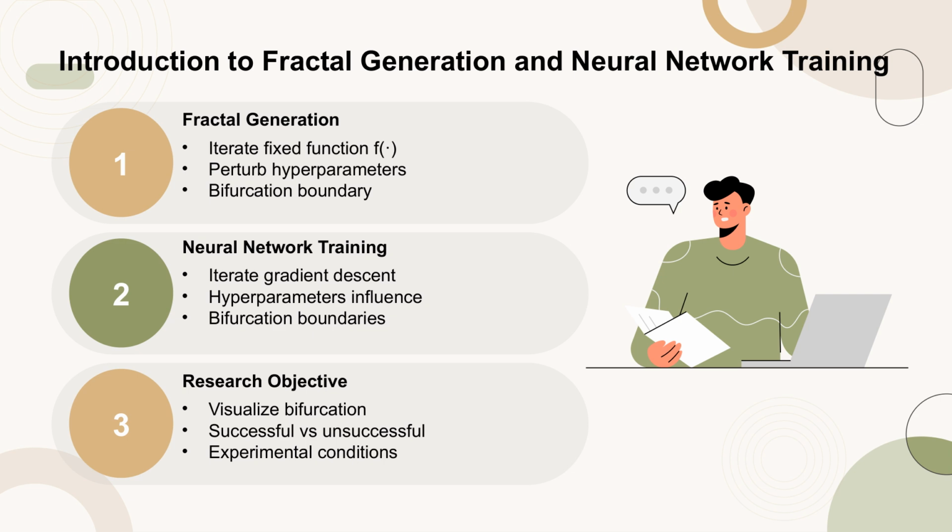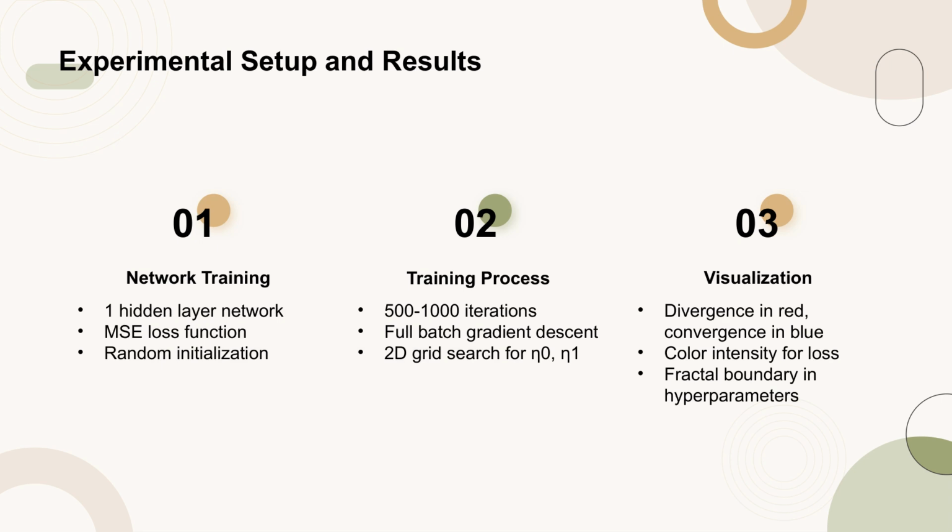across various experimental conditions. In this section, the experiments focus on training a one-hidden layer neural network with inputs x an element of R^n and parameters W0 an element of R^(n×n), W1 an element of R^(1×n). The network is trained on an MSE loss function, with weights, data points, and labels all initialized randomly from a standard normal distribution. The training process involves 500 to 1000 iterations of full batch steepest gradient descent, with a 2D grid search conducted over learning rates λ0 and λ1.